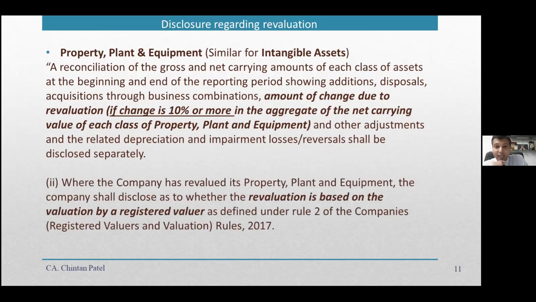And the next important point is that where the company has revalued its property, plant and equipment, the company shall disclose whether the revaluation is based on a valuation by a registered valuer or not. I think we all are aware that there is a separate course on registered valuation officer, RVO, which can be done by CA professionals. So whether the revaluation is done by a registered valuer or not, that information is to be provided separately. If it is not done, you have to state that this is not done by a registered valuer.